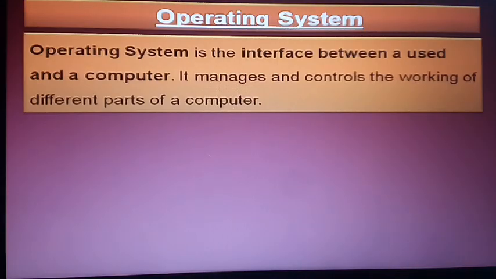First of all, the operating system. So, dear students, what is the operating system? The operating system is the interface between the user and hardware. It means with the help of the operating system, you connect with the machine of the computer. It manages all the activities and controls all the work of the computer.